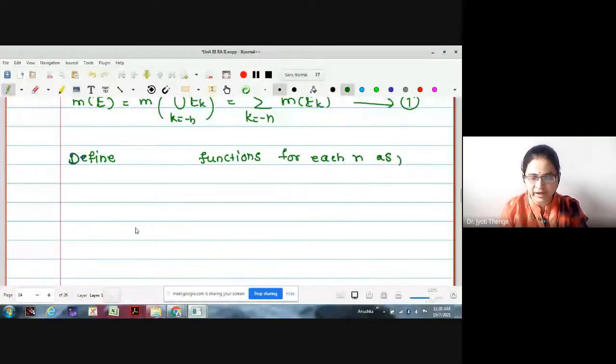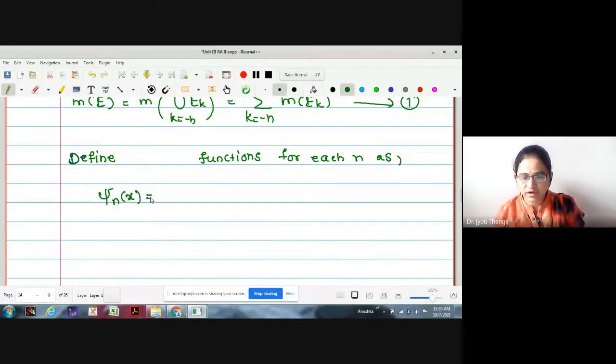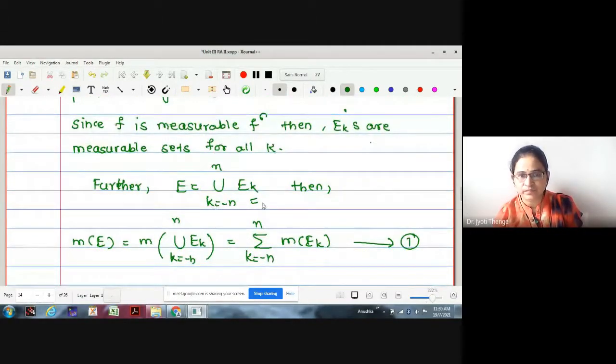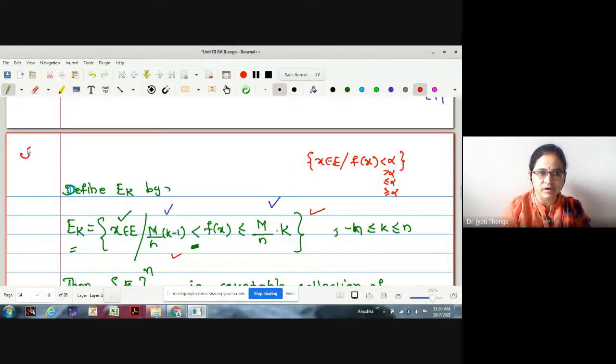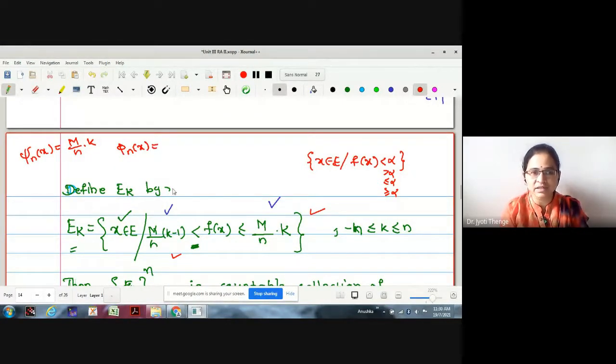How am I going to define them? Psi n of x is the function value which gives m by n into k, for each n. As the value depends on n, I'm going to call it psi n of x. So psi n of x is the function we want to select having the value m by n into k. What about phi n? Phi n of x is the value I'm going to select having the left hand side.